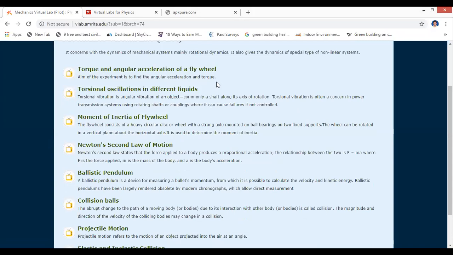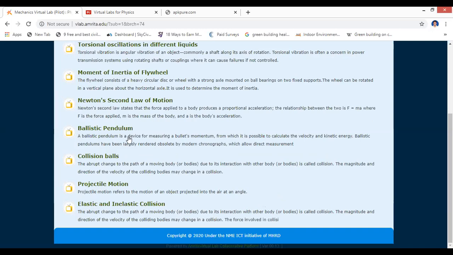See, the aim of the experiment is clearly given: to find the angular acceleration and torque of a flywheel, torsional oscillations in different liquids, moment of inertia of a flywheel, Newton's second law of motion, ballistic pendulum, collision of balls, projectile motion, elastic and inelastic collision.